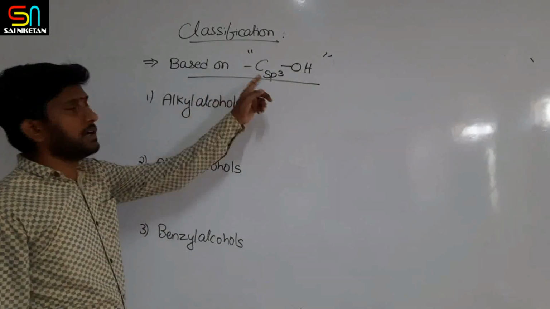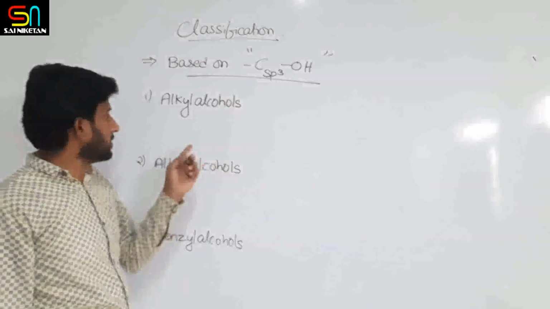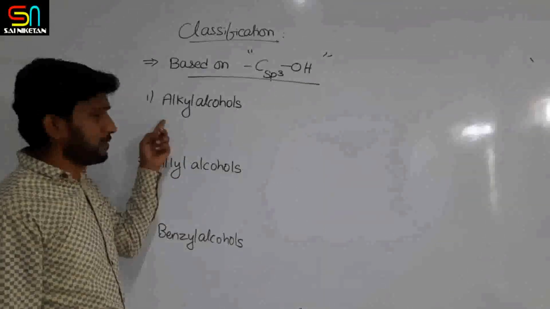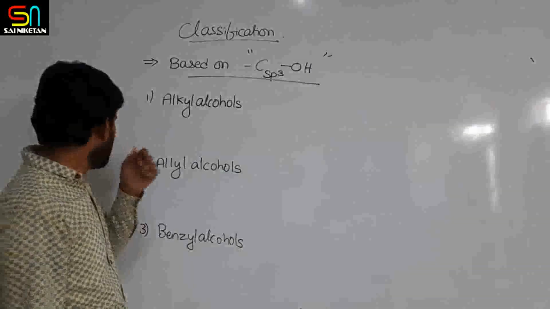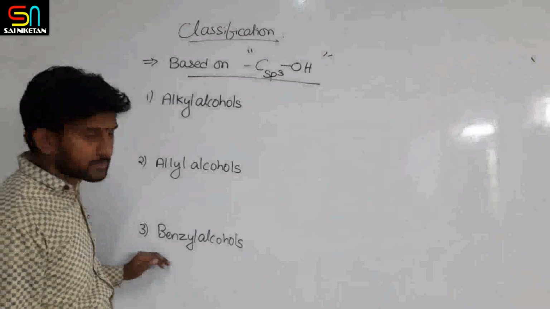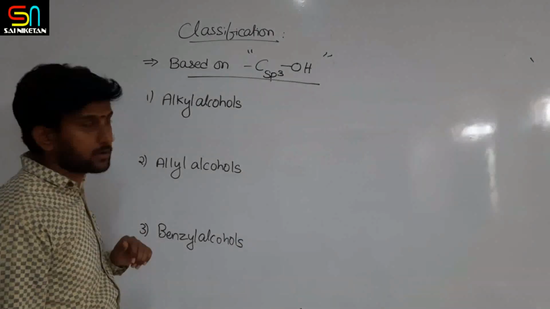So based on the hybridization of the carbon to which OH is attached, we have three types of alcohols: alkyl, allylic, benzylic, or allyl alcohols and benzyl alcohols.